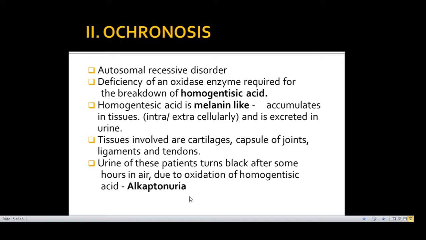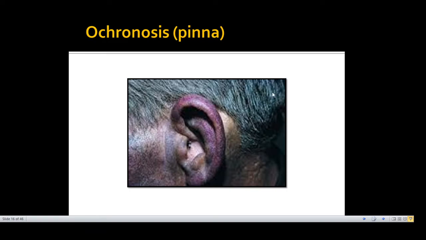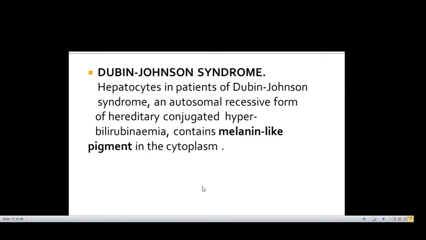So accumulation of homogentisic acid, that is ochronosis, may be commonly seen in the cartilage of the pinna. This is ochronosis. Also, melanin-like pigment gets accumulated in the cytoplasm of the hepatocytes in Dubin-Johnson syndrome. Now, Dubin-Johnson syndrome is an autosomal recessive form of hereditary conjugated hyperbilirubinemia. So, you must remember there's melanin, and there are melanin-like pigments like those seen in ochronosis and in Dubin-Johnson syndrome.